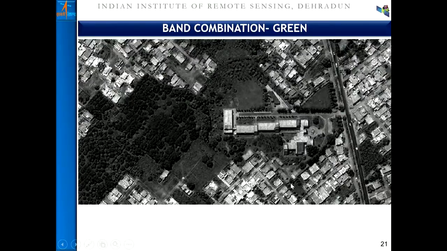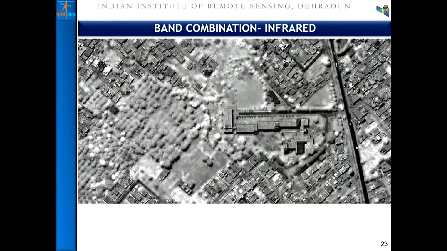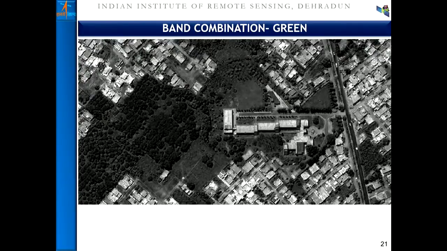Now we all know, I need not tell you, that we all play with the false color composite. How is the false color composite built? It is built by a band combination of the satellite data which is acquired, a typical satellite data acquired in green, red, and infrared. Now you can see how different materials, how the urban surfaces, behave distinctly in different bands.